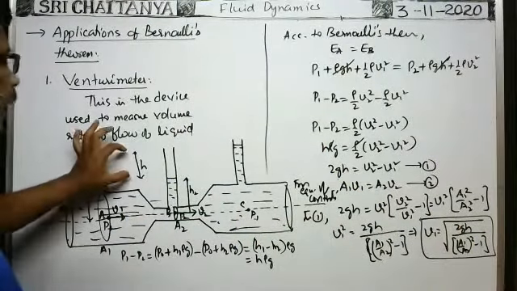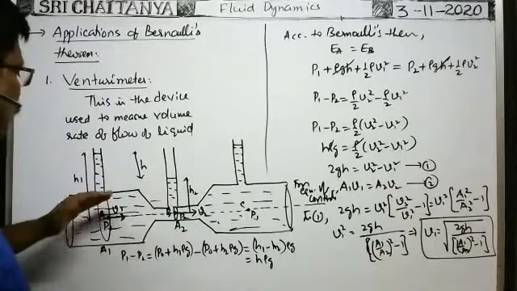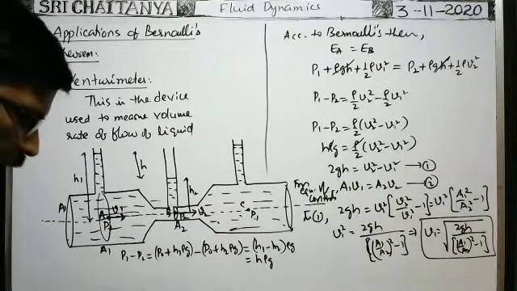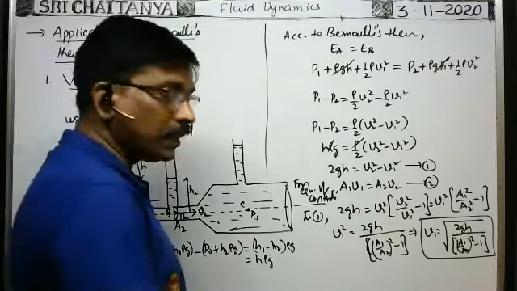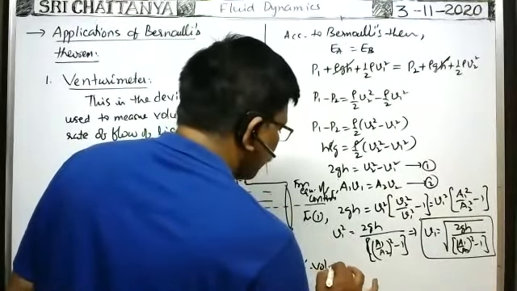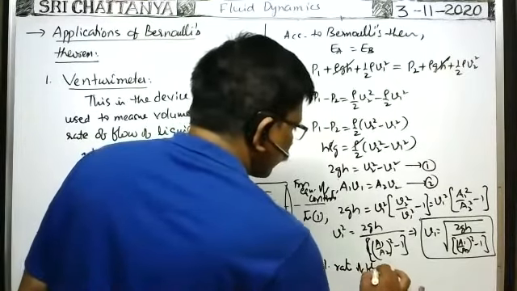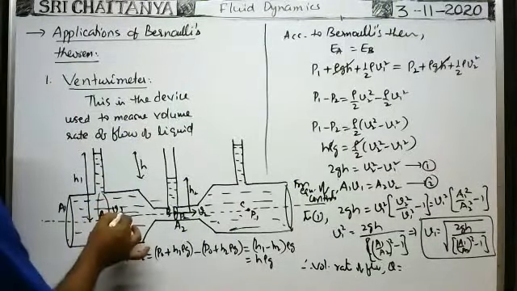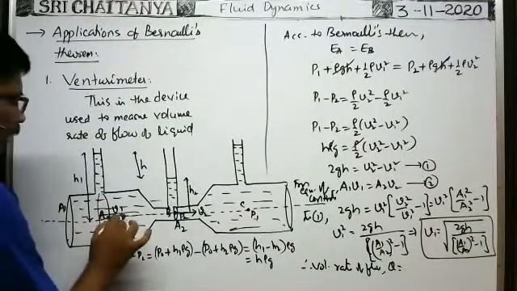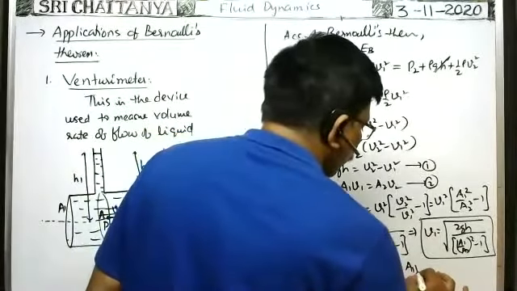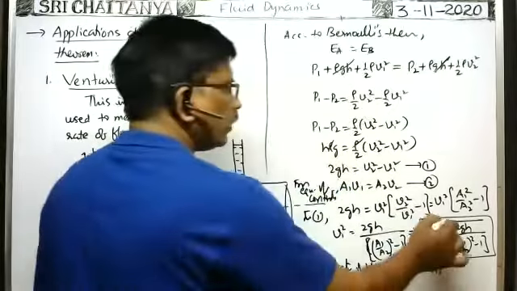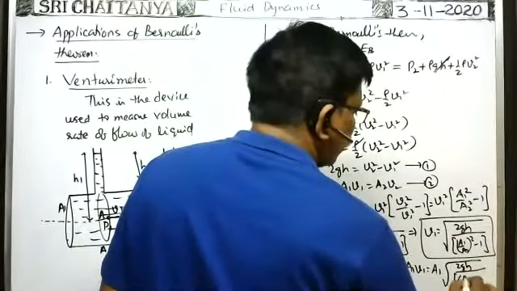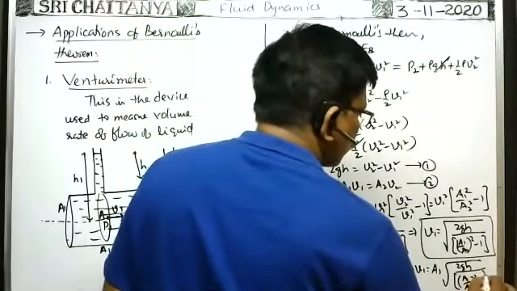This is the formula for the velocity of the fluid passing through this cross section of the tube. If you are given the difference in heights of the liquid level, and A1, A2, then by using that formula we can find the velocity. So what about the volume rate of flow? Volume rate of flow Q is the area of cross section into the average velocity. A1 into V1, that is A1 into the square root of 2ZH by (A1 by A2 whole square minus 1).